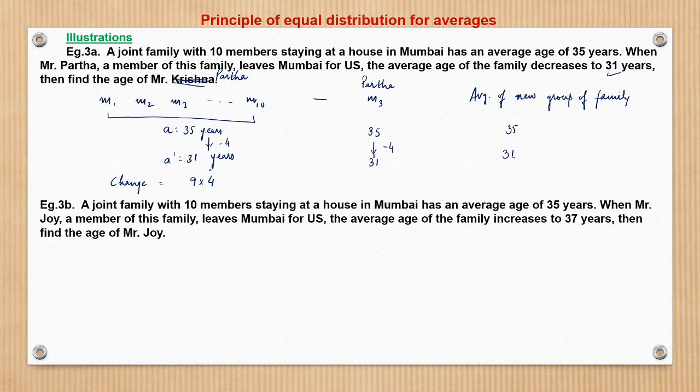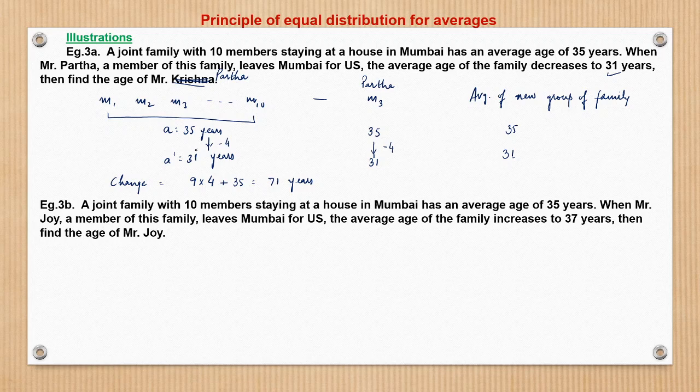And why are they losing? It is because Mr. Partha is taking that away. So 9 into 4 plus 35, right? 71 years. Directly we can say, the approach would be why the average age of the family is reducing. Initially there were 10 members. Now after Mr. Partha leaves the family, it becomes a 9-member family. Each of the 9 members from 35 years of average age is getting reduced to 31 years, meaning 4 years each of the 9 persons. That is 36 years getting reduced.